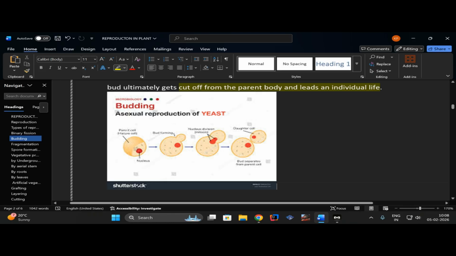In the third picture, you can see there is a division of the nucleus with it. It's not an equal division, it's a small part which gets elongated and divided. In the third picture you can see it is almost matured, and in the fourth picture it is mature. Then it gets separated and leads an individual life.